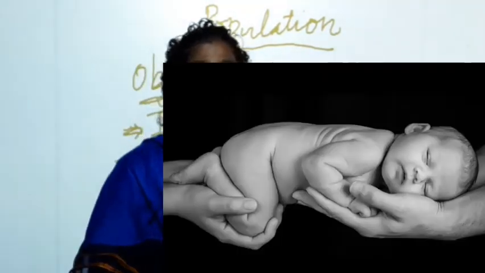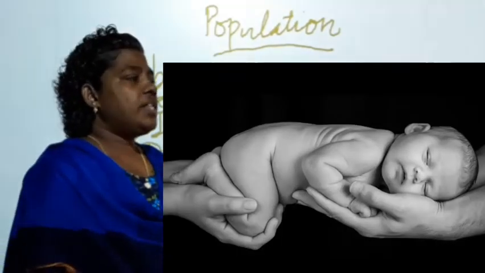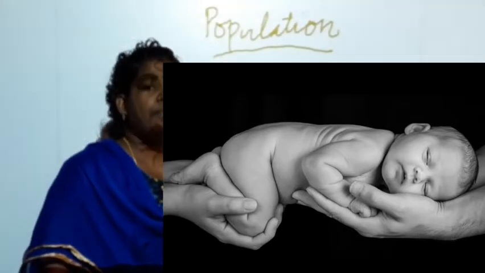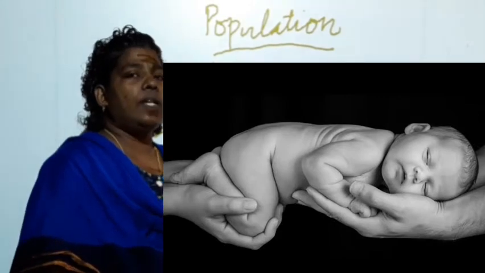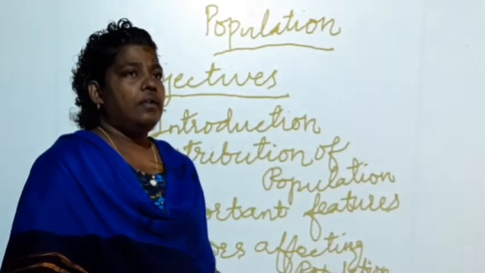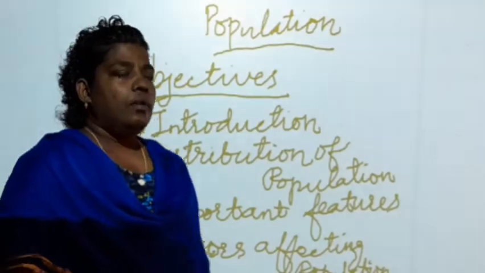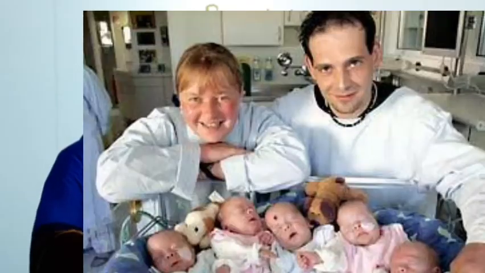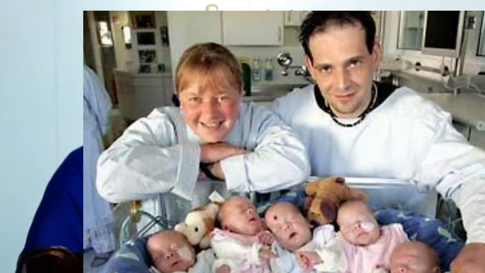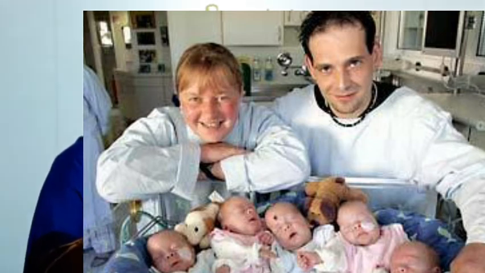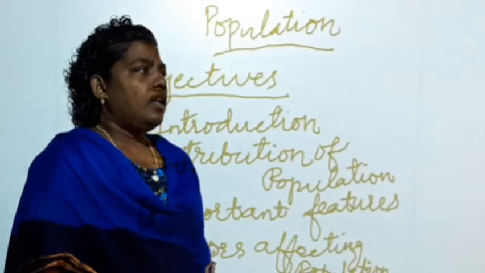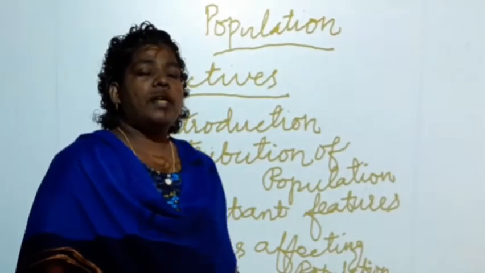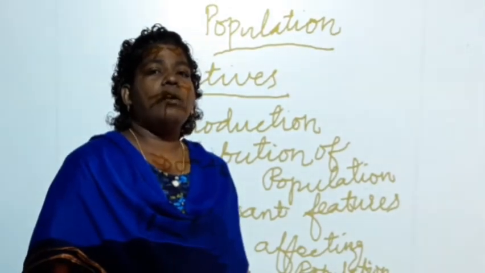Now, what is population? Population is the people who live in a particular area. For example, if we take our own area, the number of people who live in a particular area is called the population. How do we measure population, and what are the dynamics of population?